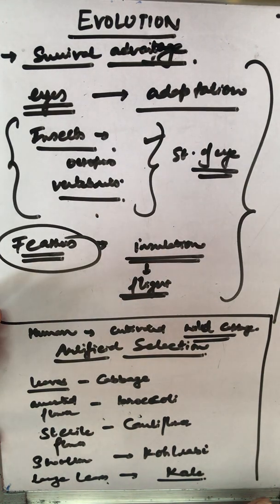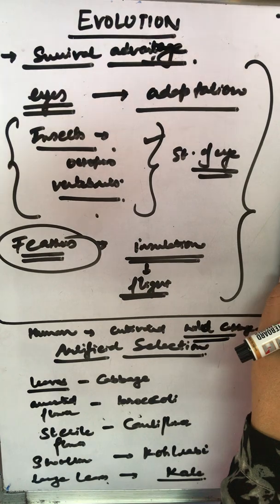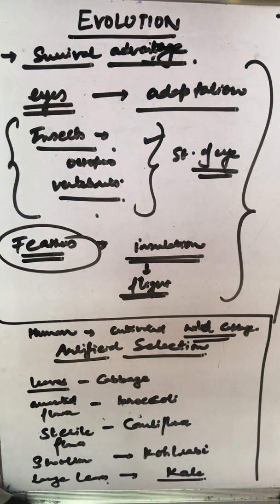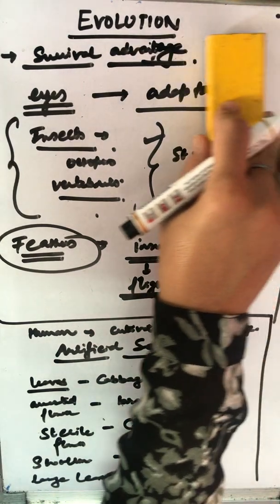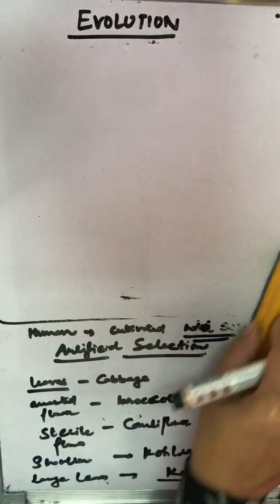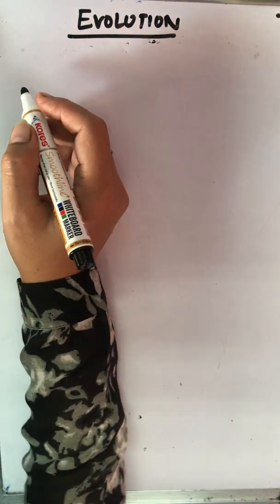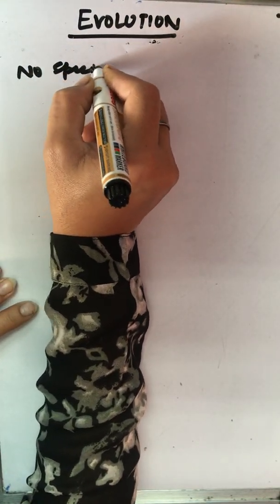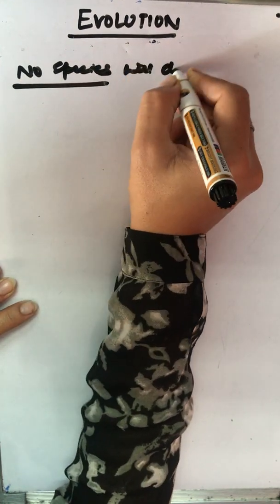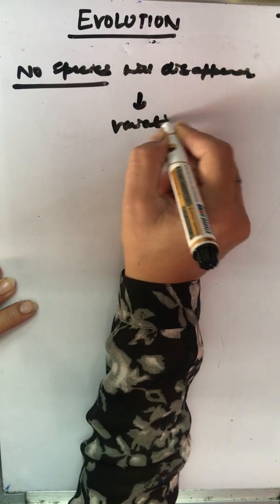So same way we say that it should not be equated with progress. It should not be wise to say that if a species is eliminated from the nature, it will not emerge. It will emerge, but that definitely with a different outlook, with a different genetic makeup, right? Same way beetle examples, as we have talked about, no species will be eliminated and no species will disappear. It will automatically change or will introduce variation, and we will see its variant.